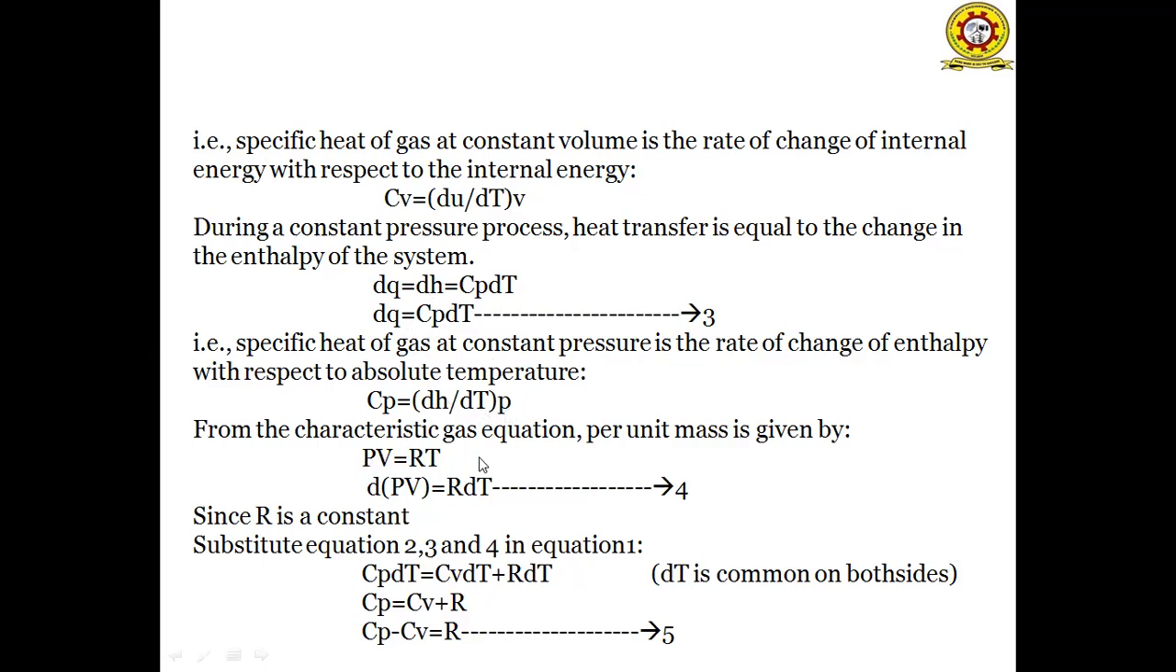We know that from the characteristic gas equation, PV is equal to RT. Differentiating the above equation, we will get d(PV) is equal to R dT, since the R value is a constant. This is the fourth equation. Substituting equations 2 and 3 in equation 4, we get Cp dT is equal to Cv dT plus R dT. So cancelling the term dT, Cp is equal to Cv plus R. So Cp minus Cv is equal to R. This is the fifth equation.